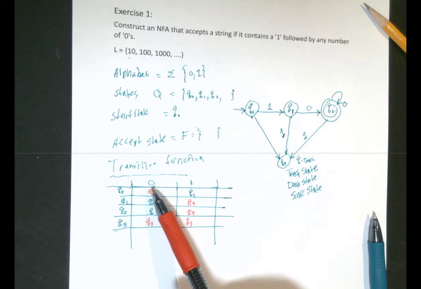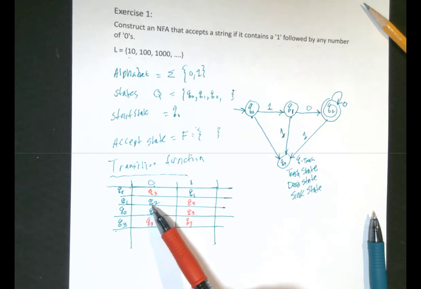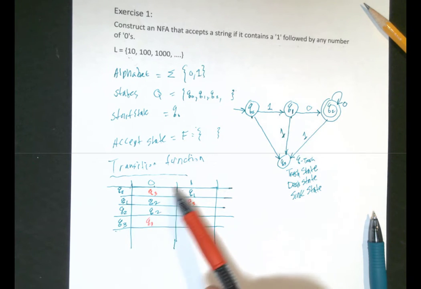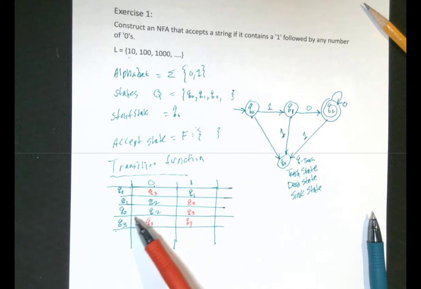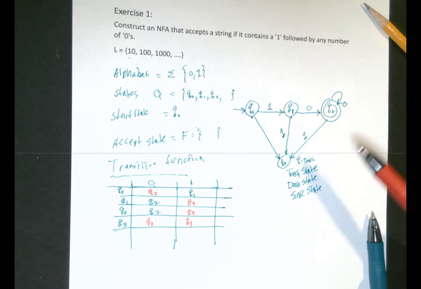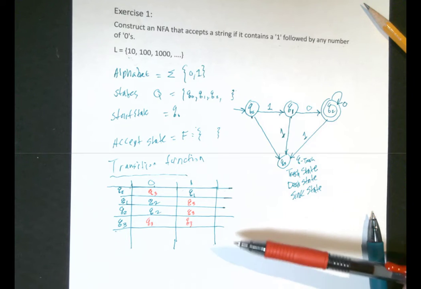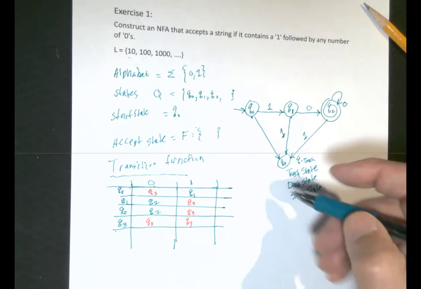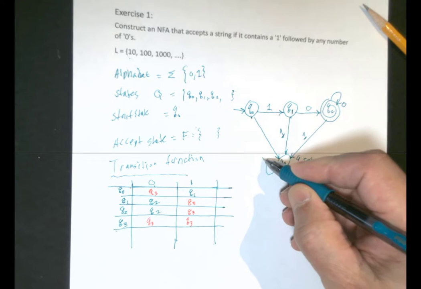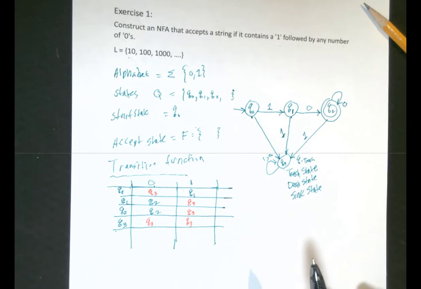So if we read a 0 on Q0, we go to Q3. If we read a 1 on Q0, we go to Q1. On Q1, if we read a 0, we go to Q2. If we read a 1 on Q1, we go to the trash state. On Q2, on a 0, we stay in Q2. And on a 1, we go to the Q-trash. And in the Q-trash, if we read any more 1s or 0s, we stay in the Q-trash. Okay, that's okay to do.